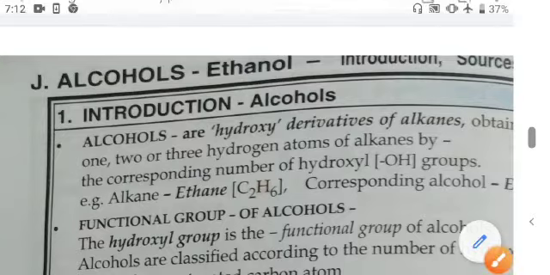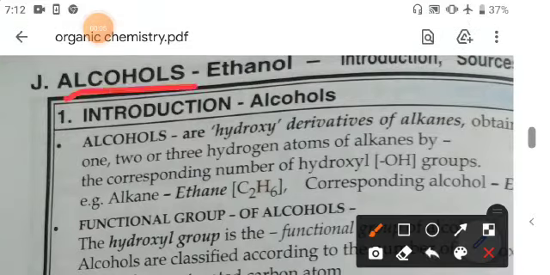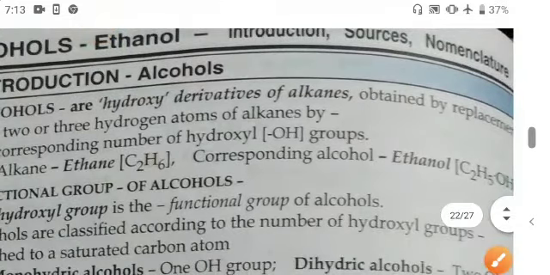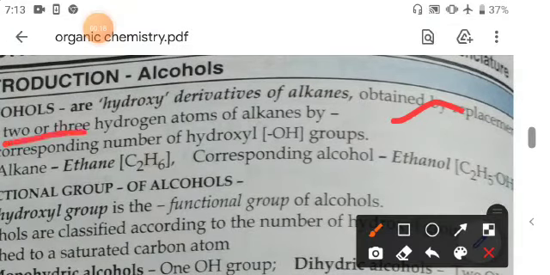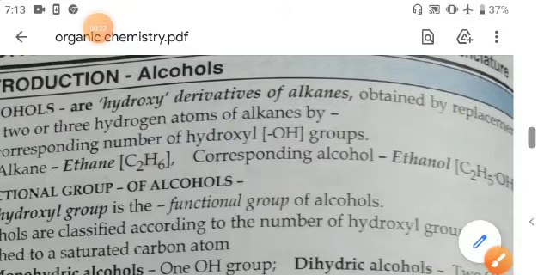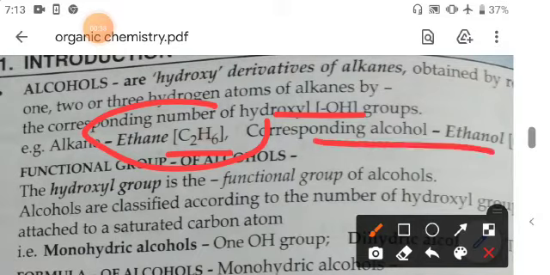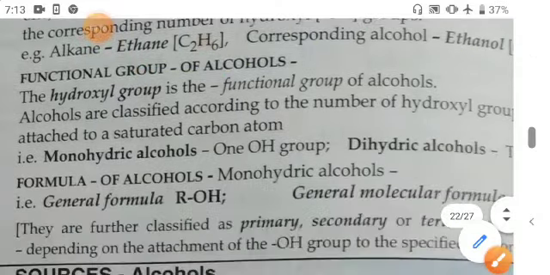Today we will study a new topic, that is alcohols. So here, introduction of alcohol. Alcohols are hydroxy derivatives of alkanes, and these are obtained by the replacement of one or two or three hydrogen atoms of alkanes by the hydroxyl groups. So these hydroxyl groups replace the hydrogen from these alkanes, and corresponding alcohols are ethanol, propanol, etc.